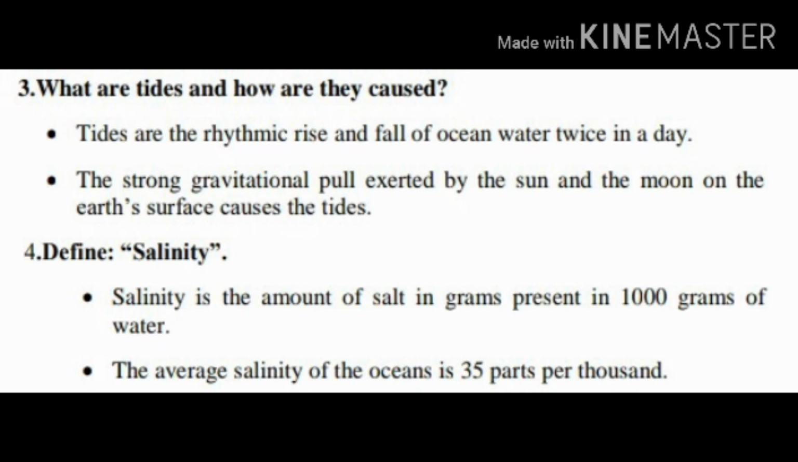Clear children? What are tides and how are they caused? Tides are the rhythmic rise and fall of ocean water twice in a day. The strong gravitational pull exerted by the sun and the moon on the earth's surface. Mainly it causes what? Tides.